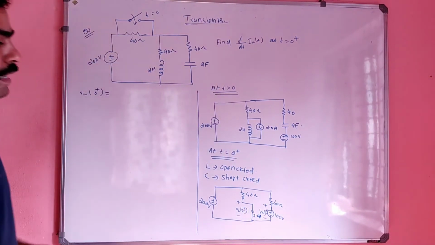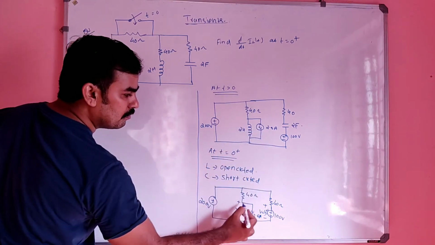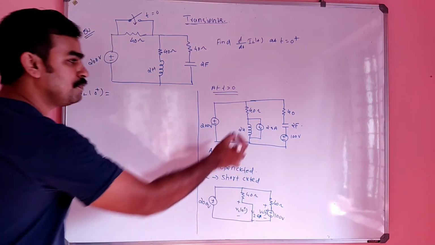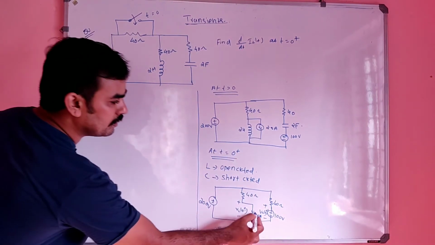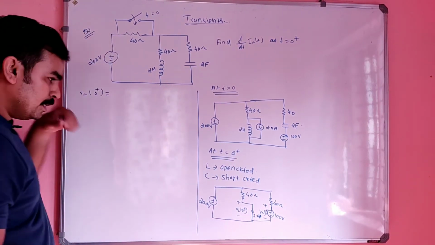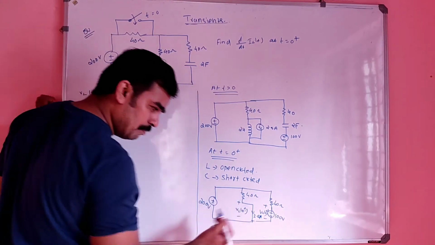There is a current of 2.5 ampere, right? This current is also there, no? Only if short circuit, their effect will be gone. But if you open circuit, that current will be there. That 2.5 will be there. So what is the value of VL of 0 plus now?